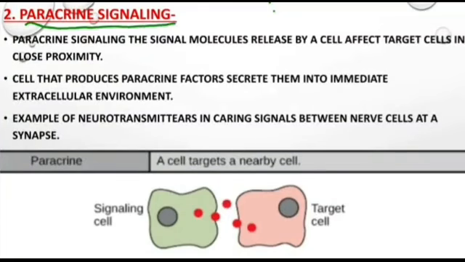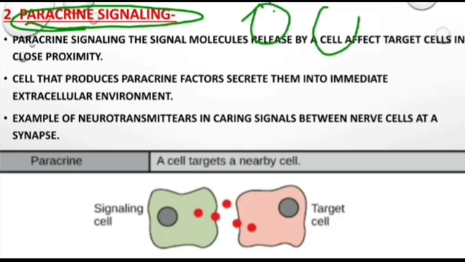So let's see paracrine signaling. Signaling means interaction between two cells. In paracrine signaling, two adjacent cells are involved in the interaction. Suppose here is cell number 1, here is cell number 2. Cell number 1 releases some chemical messenger to the outer environment of the cell. It will go and bind with cell number 2, which is the target cell.